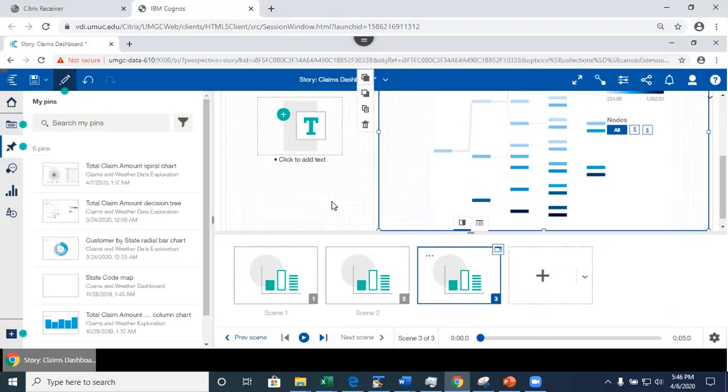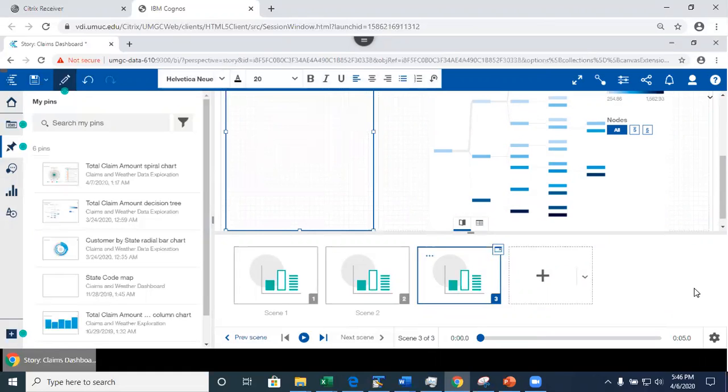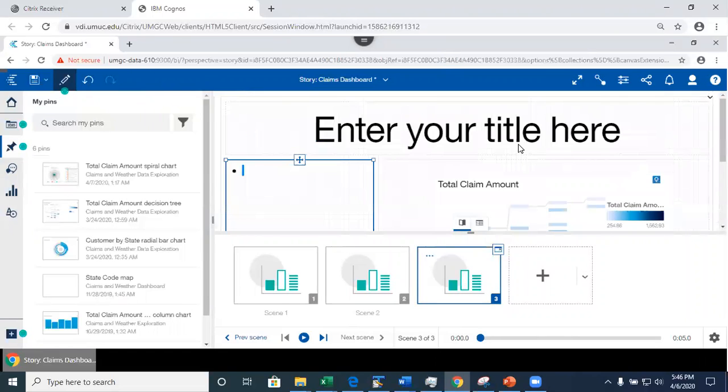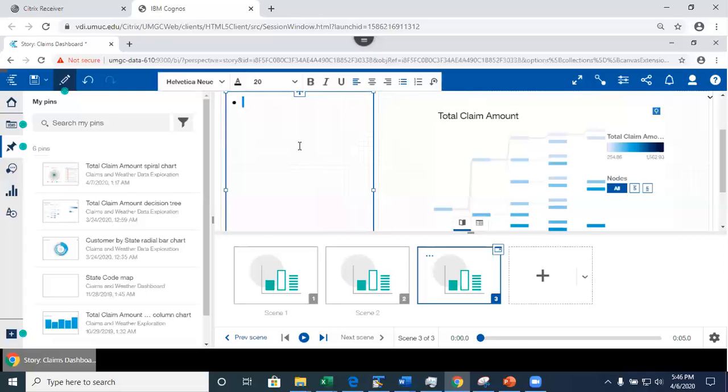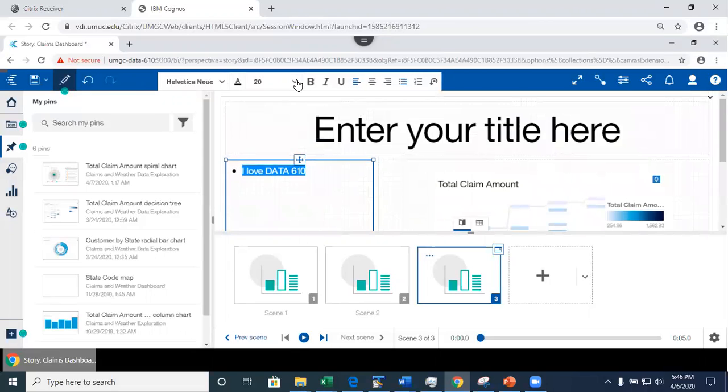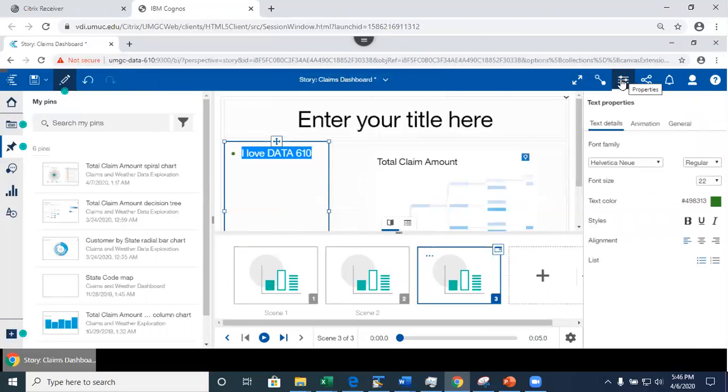What I'm doing here is very similar to what we were doing with the dashboard. You can add new visualizations just by drag and drop, or you can add text, right? I can type in here, I love data 610, okay? Similarly, I can change my text properties. For example, I want to increase the font size, and if I want to, I can change the color, etc. There are multiple ways. I can do it in this toolbar, or I can click here. Here are my properties, okay?